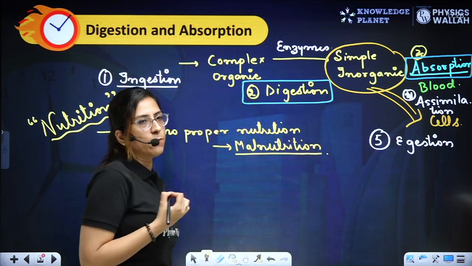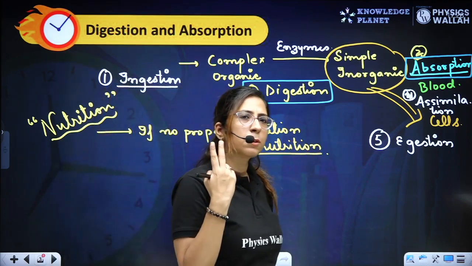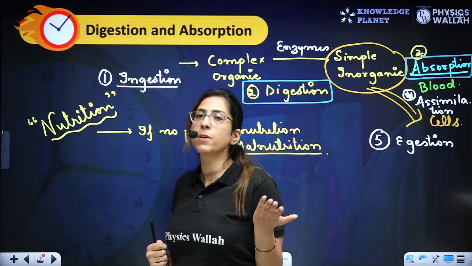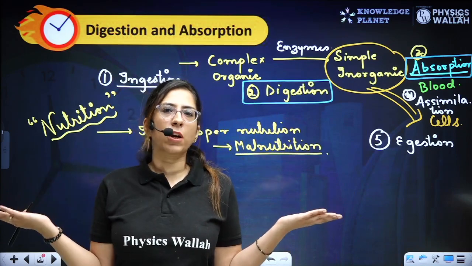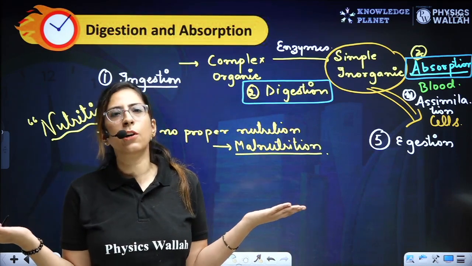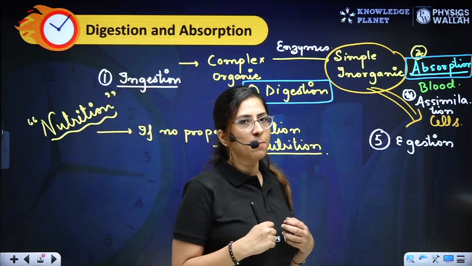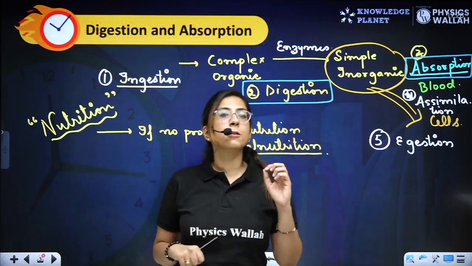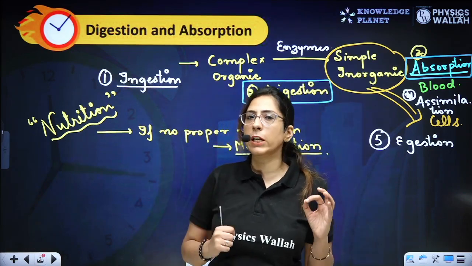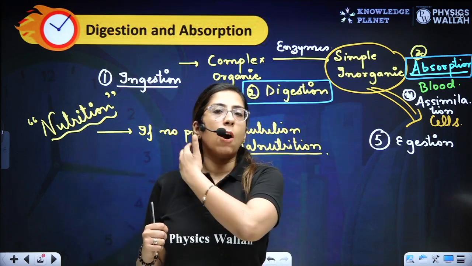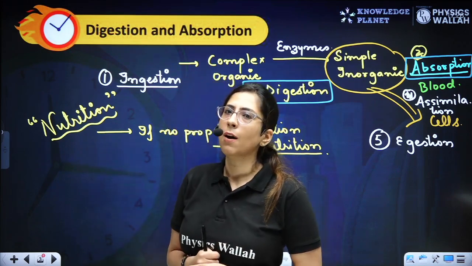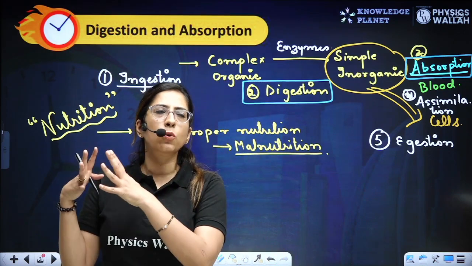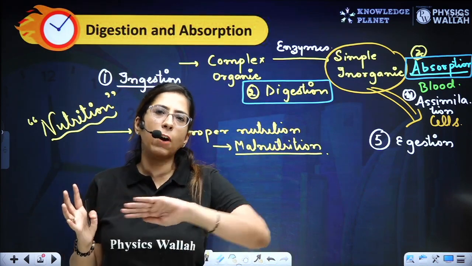Now here I would like to discuss with you two specific examples of malnutrition, for example marasmus and kwashiorkor. You must have studied this in your lower classes. In both the cases deficiency is there, but a specific deficiency, that is protein deficiency. Now, first let's talk about marasmus. Marasmus occurs in the age group basically up to 1 year of age.